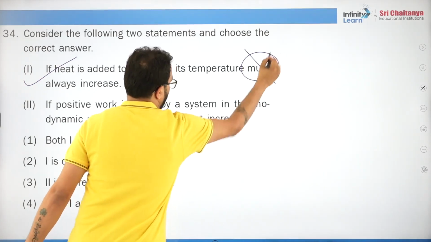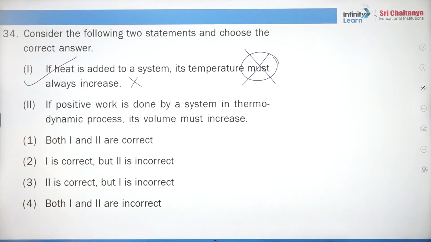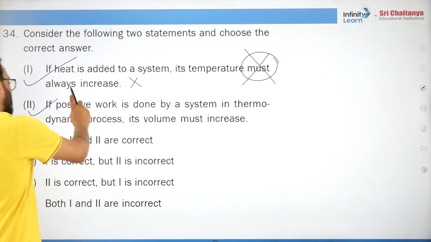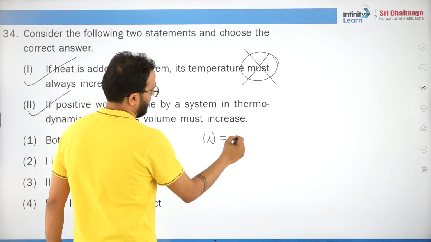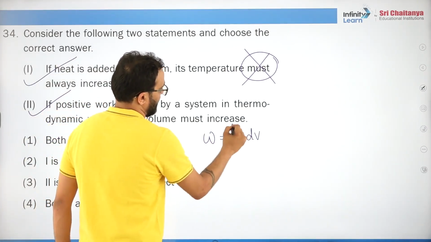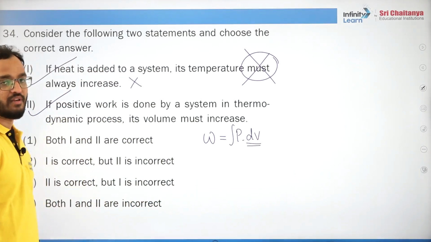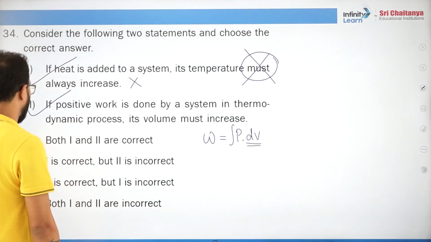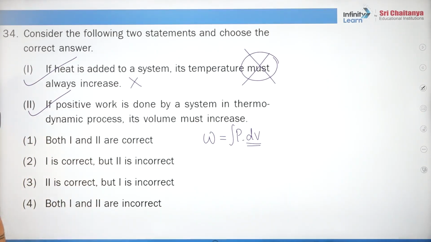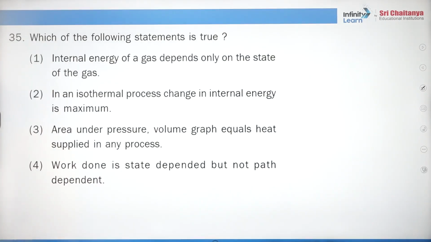Temperature might remain constant also. So "must" is wrong here, it should be removed. Second is, if positive work is done, volume must increase. Yes, definitely, because work is the integration of PdV. So it will be positive only if delta V is positive. That means volume should increase. So first is wrong, second is correct. Third option, right. Okay.